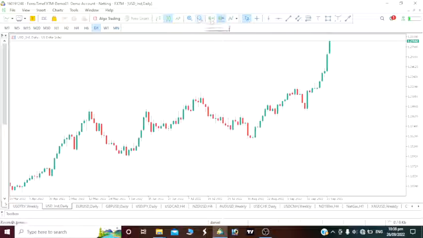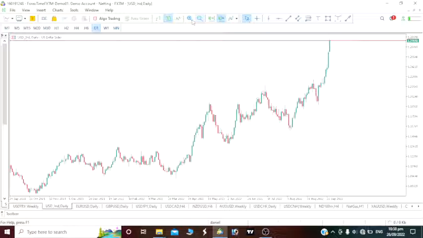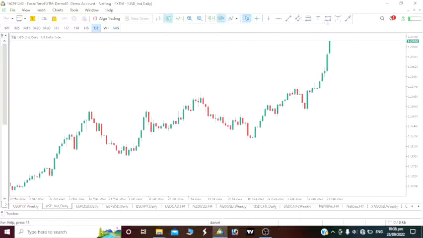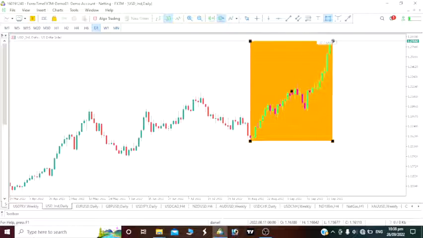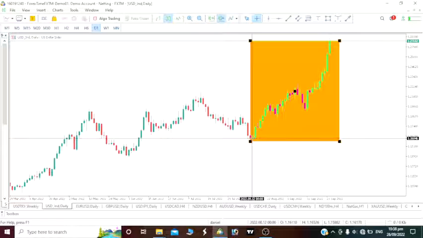If you watch the USD index properly, you see that at this point in time, around August, we were having this bullish move on the USD index.